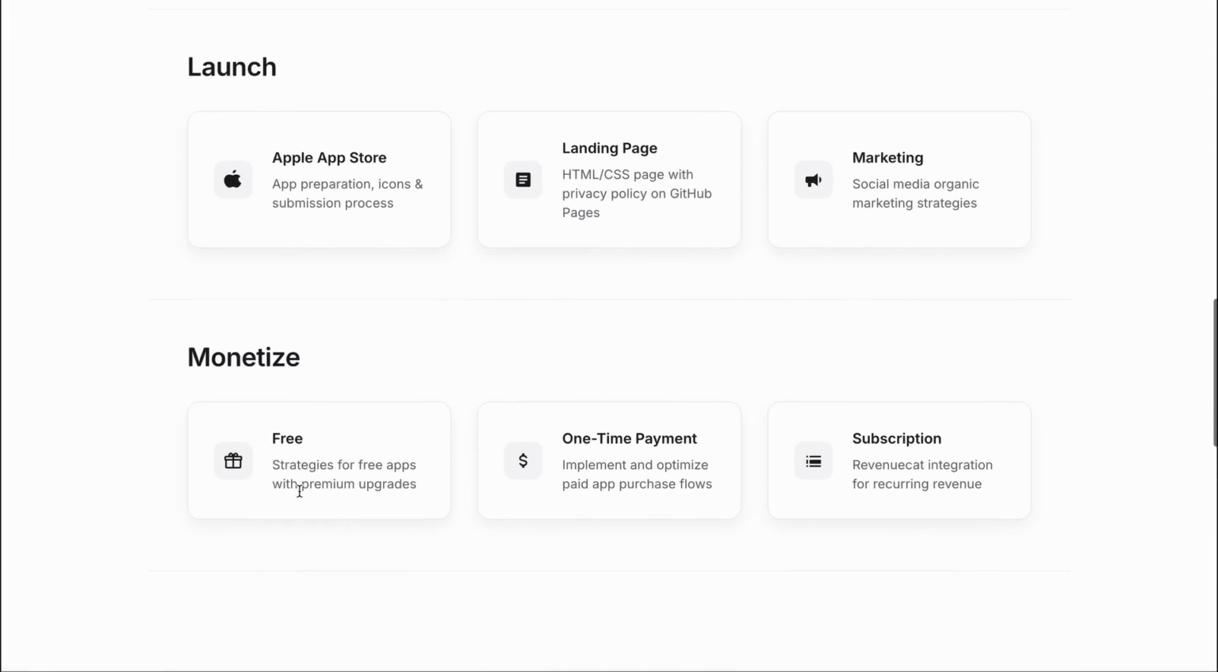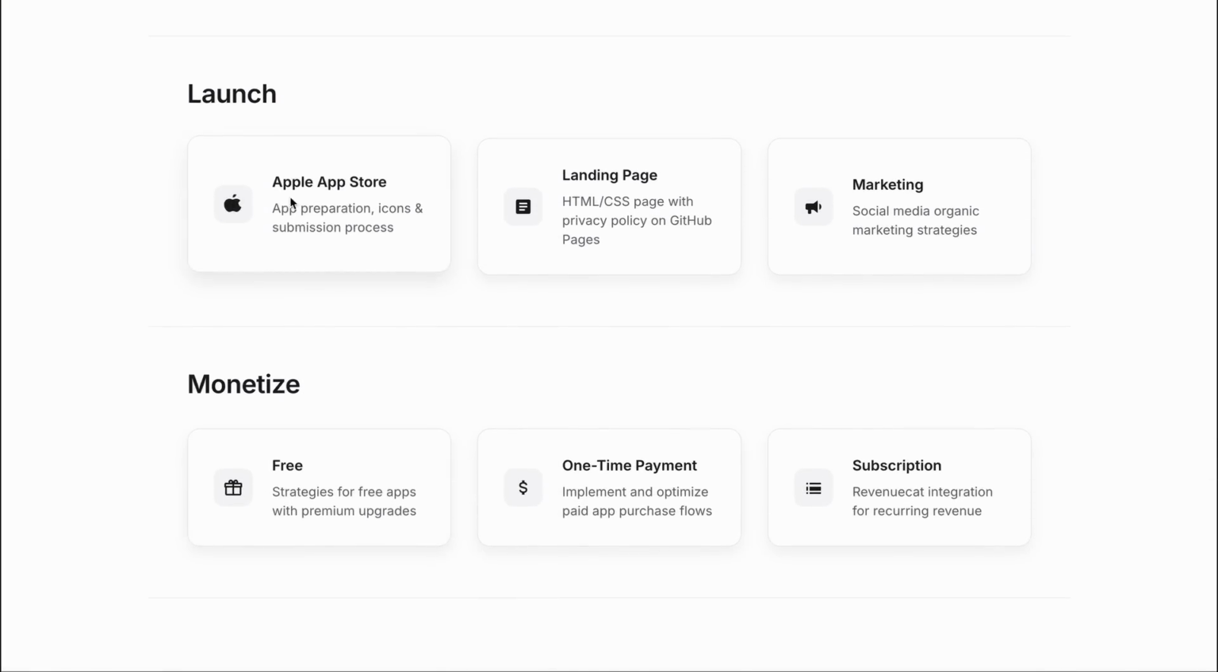So I'll show you how to prepare your app for submission to the Apple App Store, such as preparing the icon, screenshots, preparing the builds, and also how to deal with real-world situations like app rejections and how to overcome that.